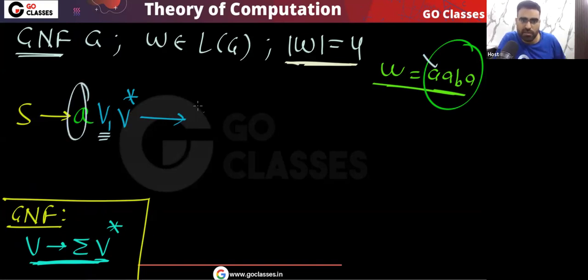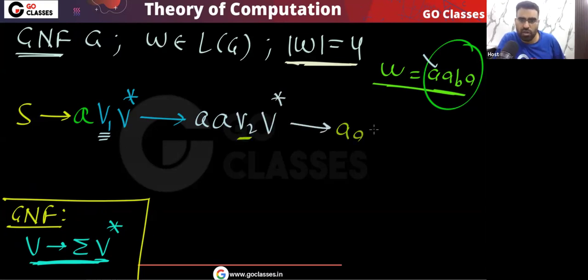Remember, this A is already there. This A is already there. Now, this V1 should go to A. Okay, then something like V2, whole V2, V star. Then what should happen? This should go to B. Yes or no? A, B, and then something like this V star.